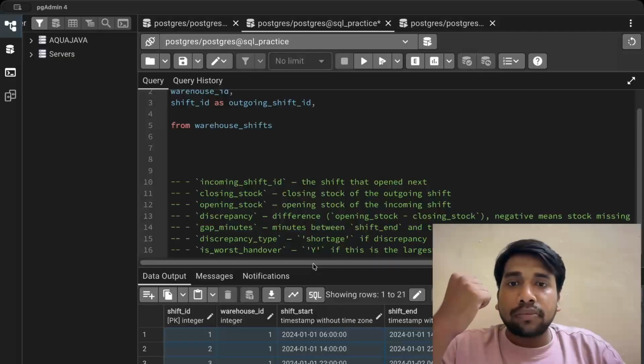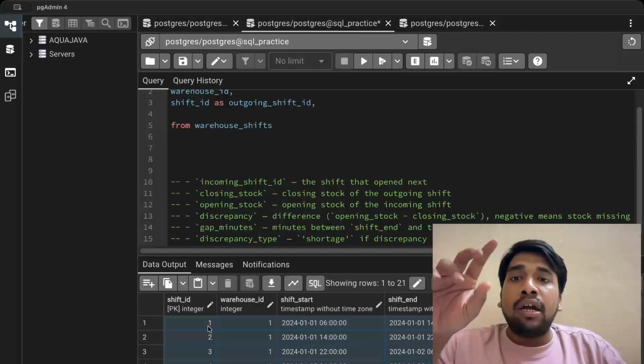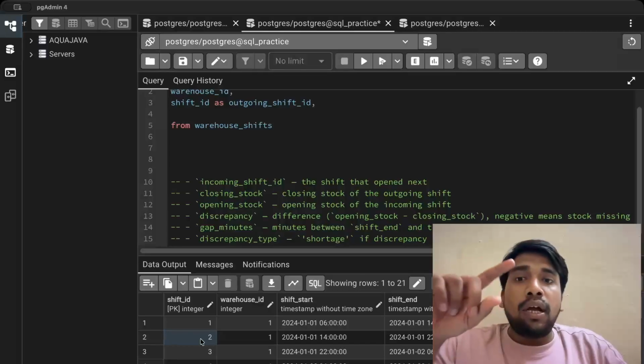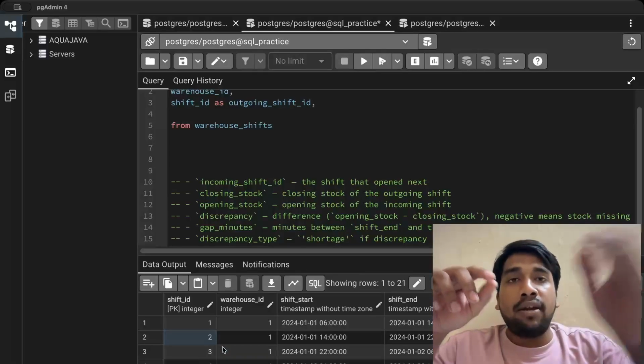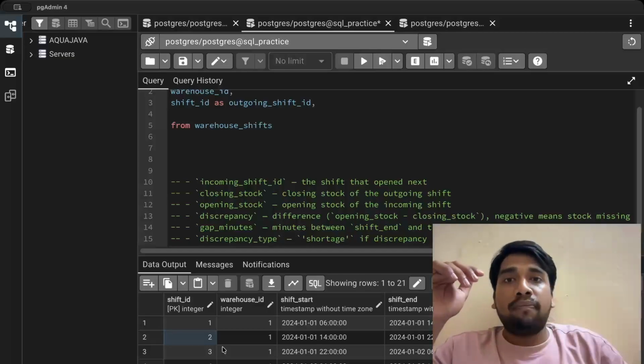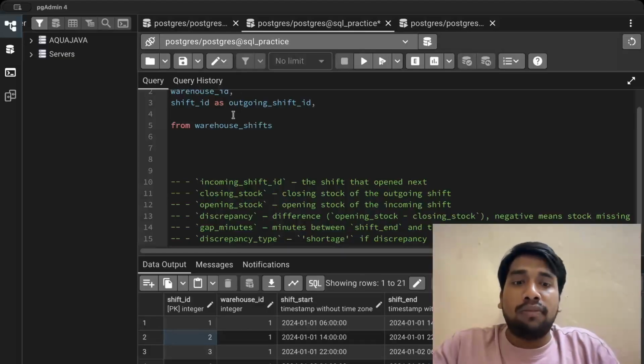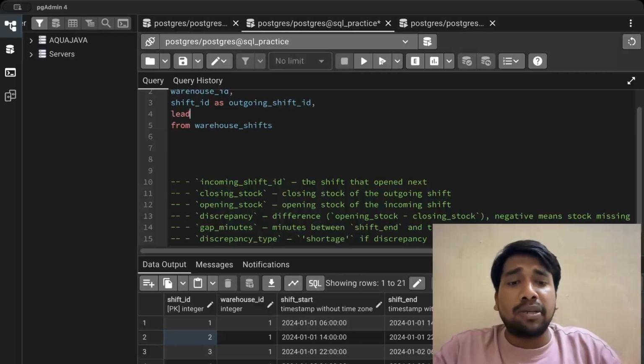Okay. Now, for example, if I apply lead to row shift ID 2, then it will shift the entire row to the first shift ID. So it will shift one row above. I hope you understood the concept of lead and lag, specifically lead.